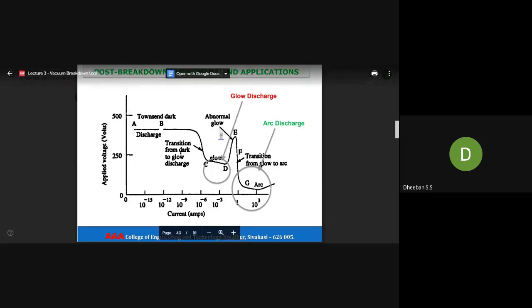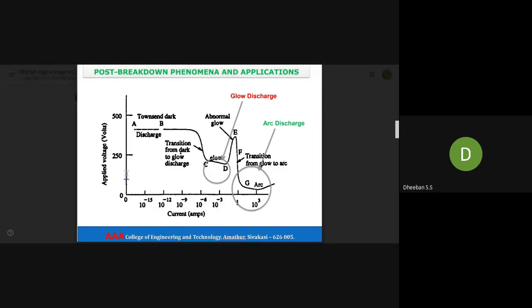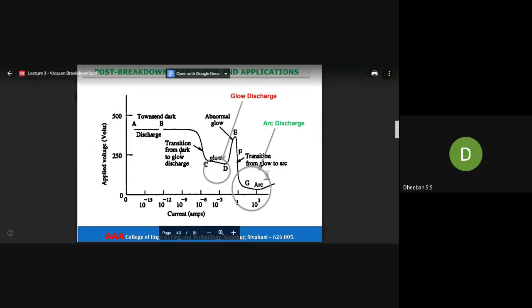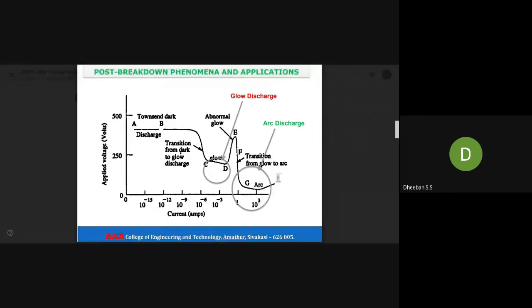Generally in welding, they have a very low voltage but the current is very high. This contributes to the arc discharge, and due to the high heating and high flow of current, the lead in the welding gets melted.